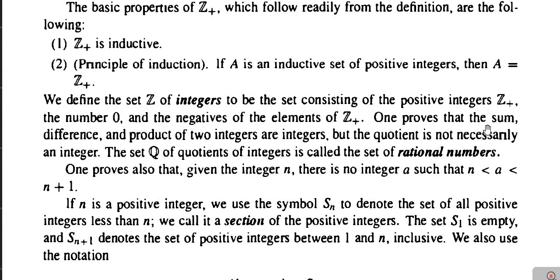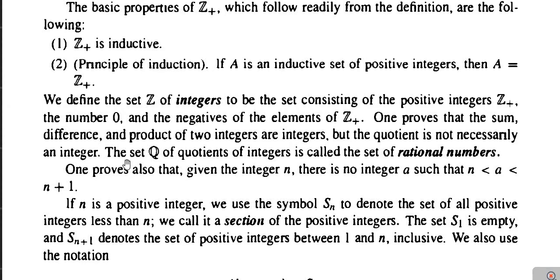Obviously the sum, difference and product of two integers are integers, as we have discussed in the beginning, whereas the quotient of two integers may or may not be an integer. That depends on the particular integers we are considering. So the quotient of integers is not necessarily an integer.